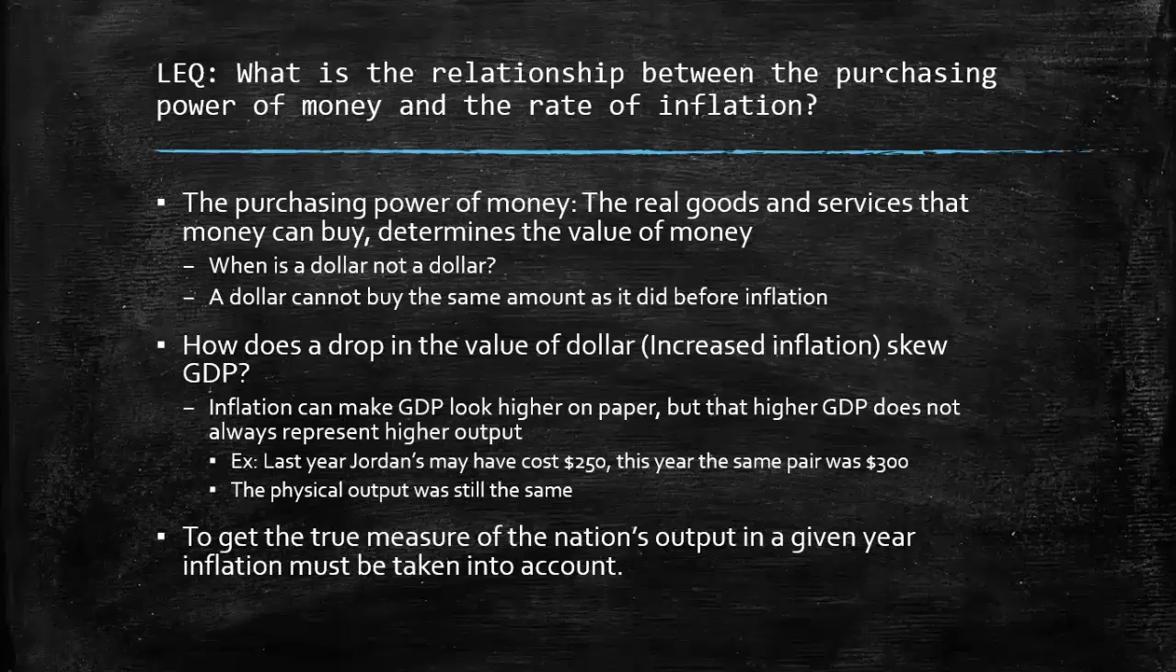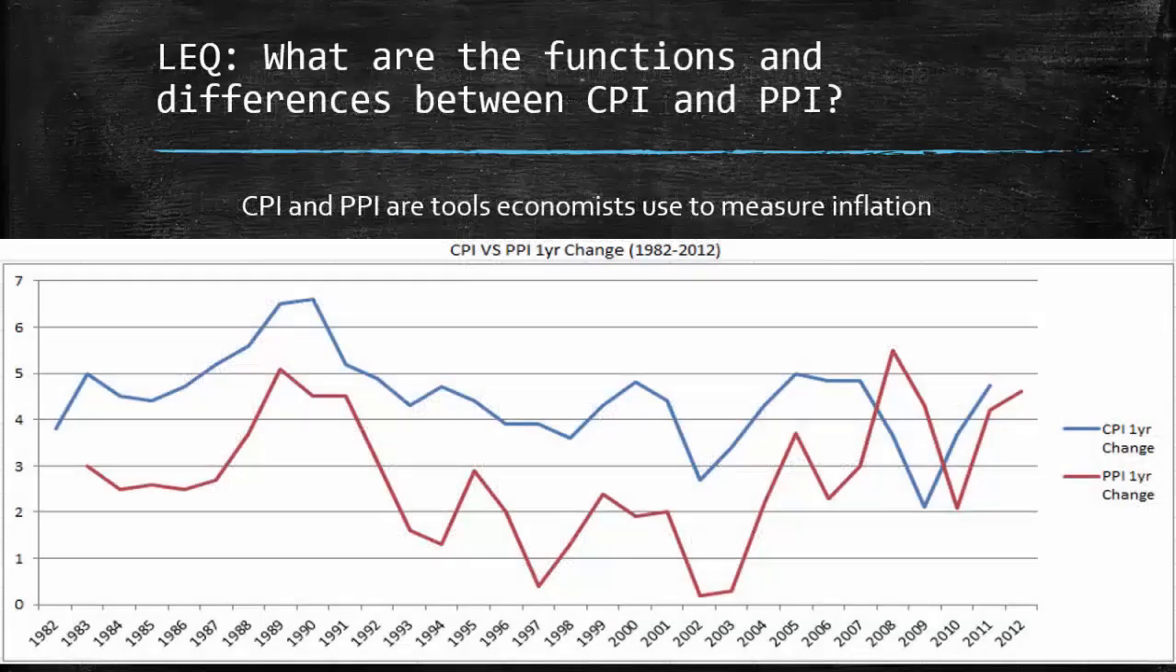So $20 in 1972 could have bought you so many items. $20 in 1982 could have bought you so many items, so on and so forth. So inflation must be taken into account. There are two tools that economists use to take inflation into account. These two tools are CPI and PPI. They are used to measure inflation.